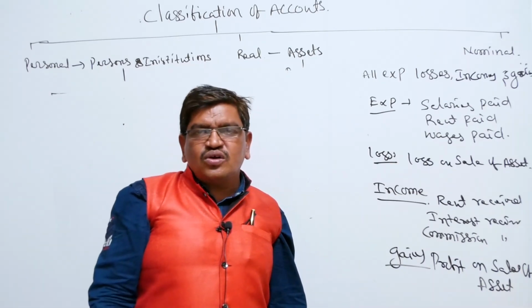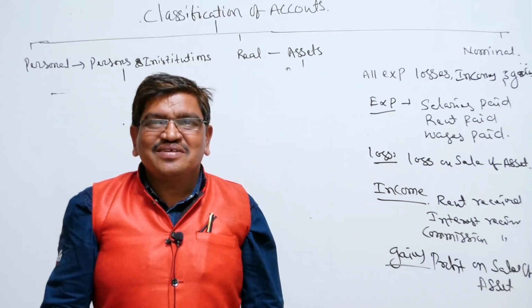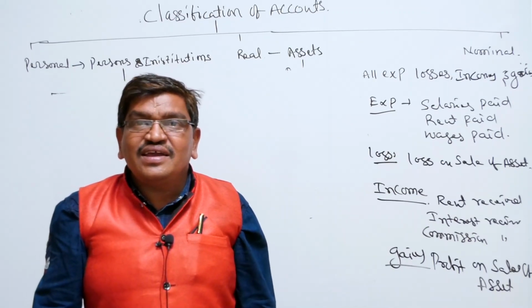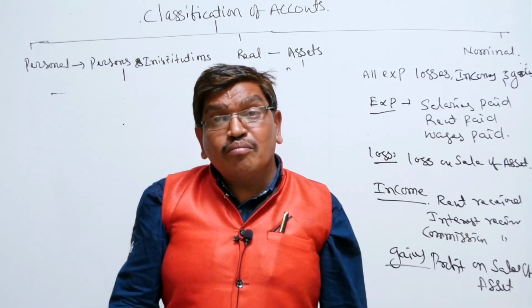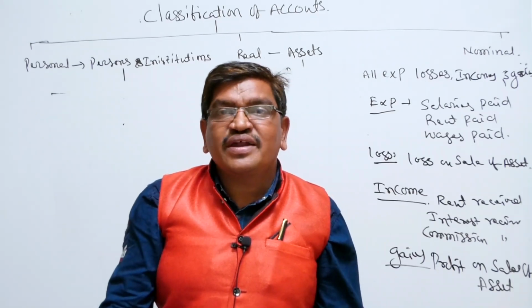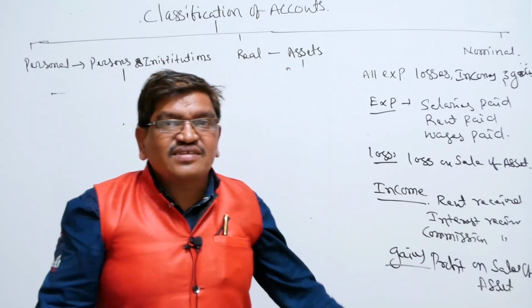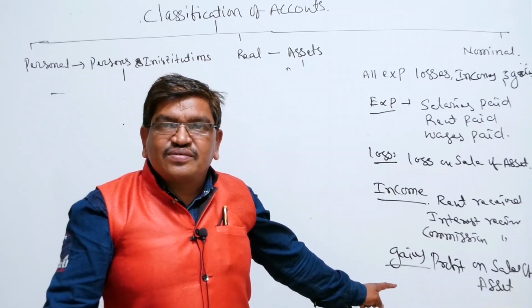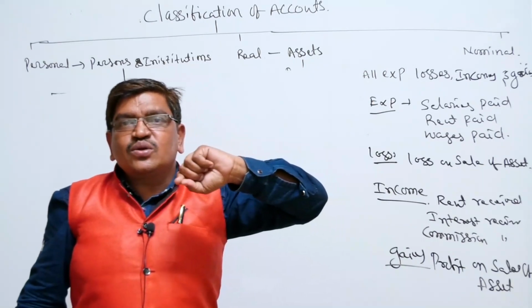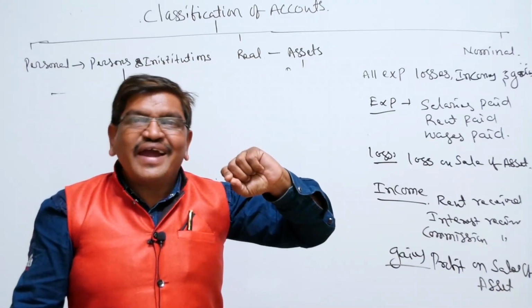If you sold an asset of 20,000 for 50,000, 30,000 is gain. Is it? It is not an income, it is a gain. Accidentally we are getting a number of benefits. Okay, more profit we are getting. Real estate persons engage in this type of gains. Is it? So finally, the nominal account is related to all expenses, losses, incomes and gains.